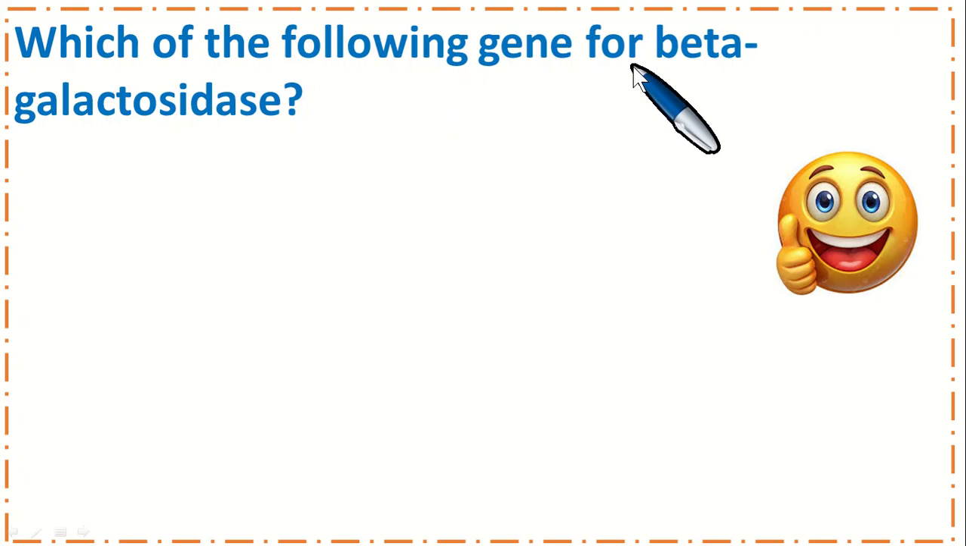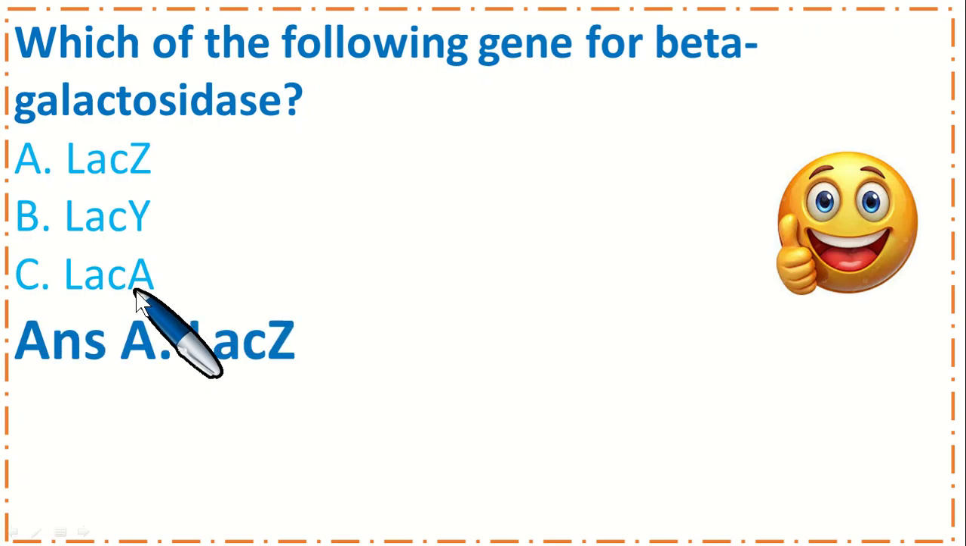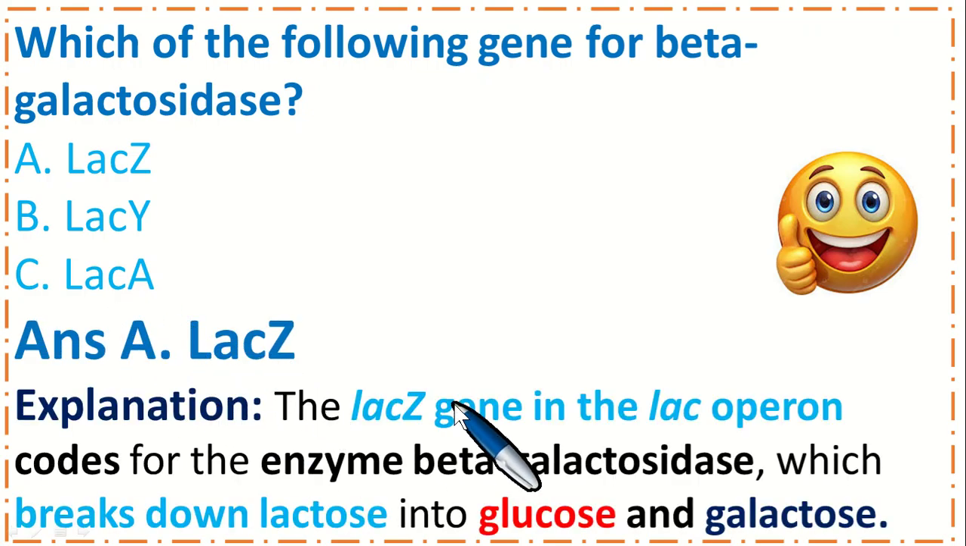Which of the following gene for beta-galactosidase? Option A, LacZ, B, LacY, C, LacA. So the correct option is A, LacZ. The LacZ gene in the Operon codes for the enzyme beta-galactosidase, which breaks down lactose into glucose and galactose.